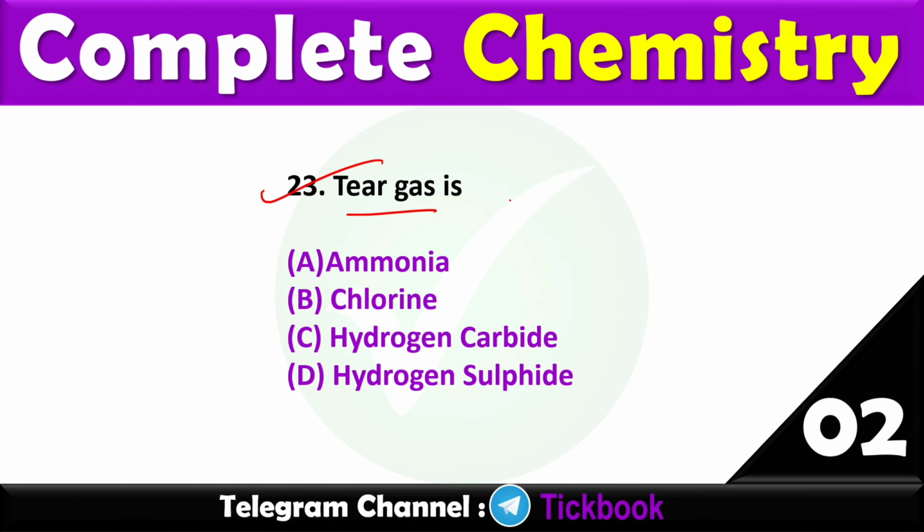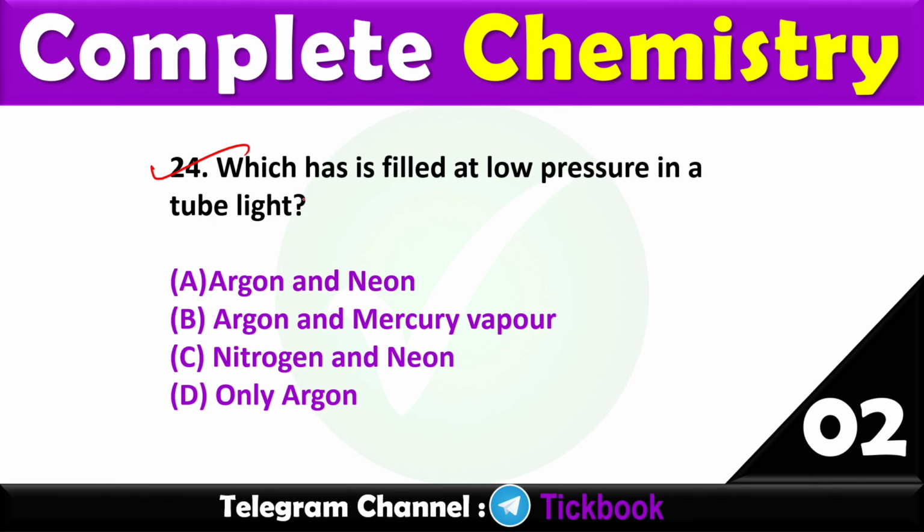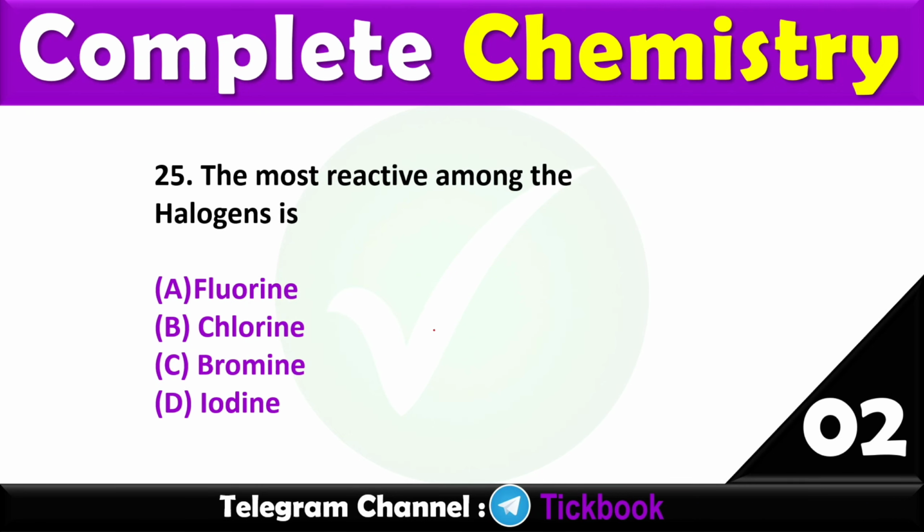23. Tear gas is? Option number B, chlorine. 24. Which gas is filled at low pressure in a tube light? Option number B is the right answer, argon and mercury vapor. 25. The most reactive among the halogens is? Option number A, fluorine.